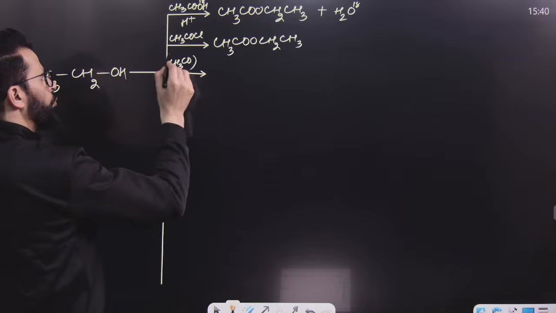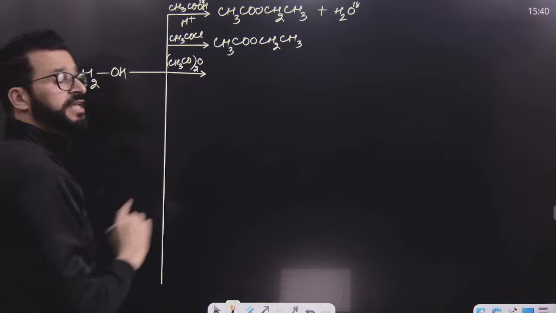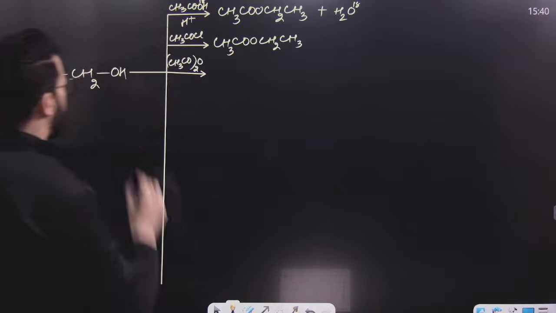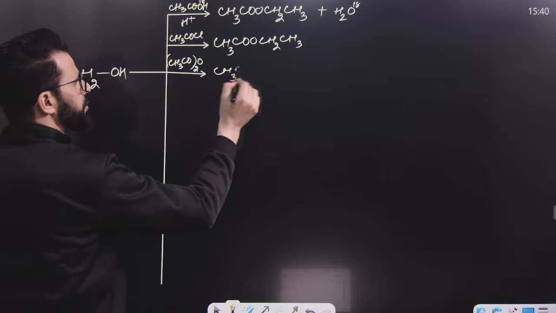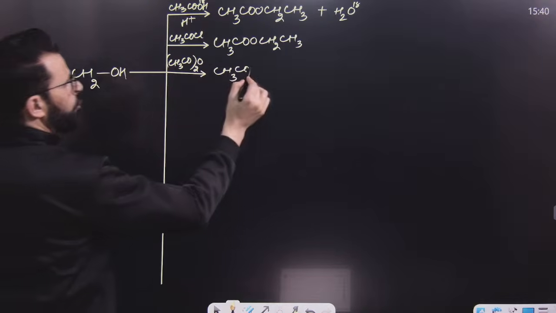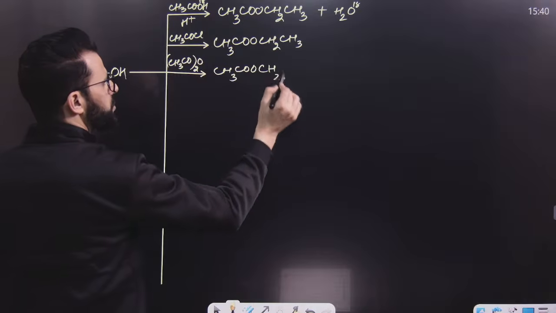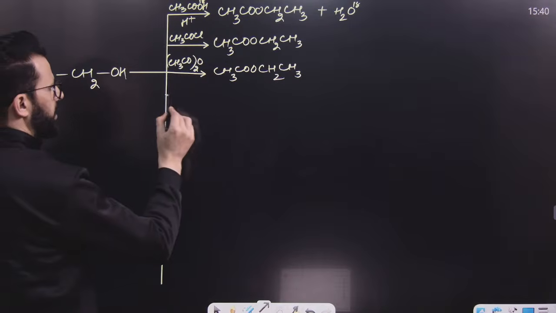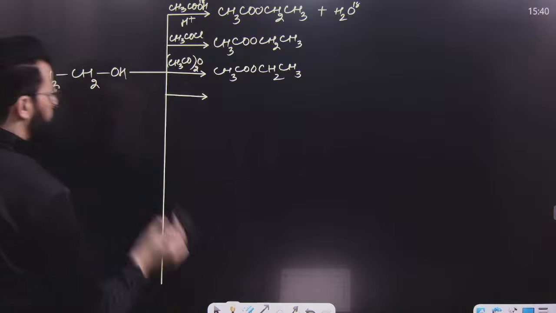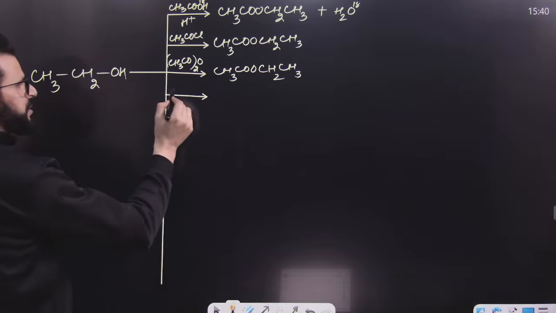After this, if acetic anhydride, (CH3CO)2O, is there, now replace H once again by the acetyl group. So you will write CH3CO, then this O, and then CH2CH3. Once again an ester is obtained.